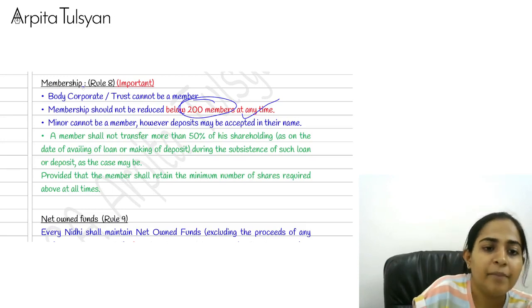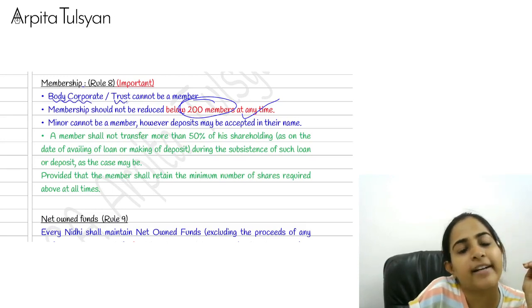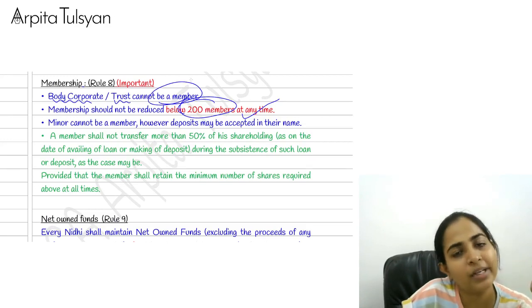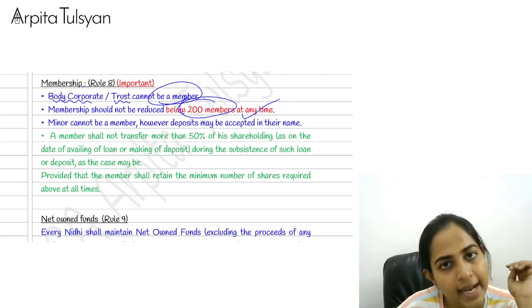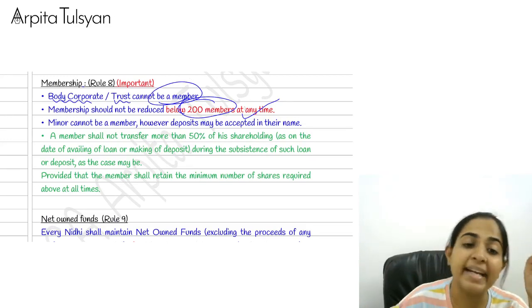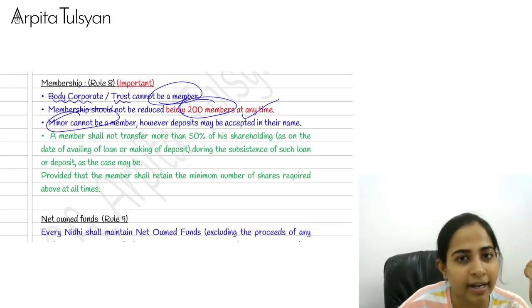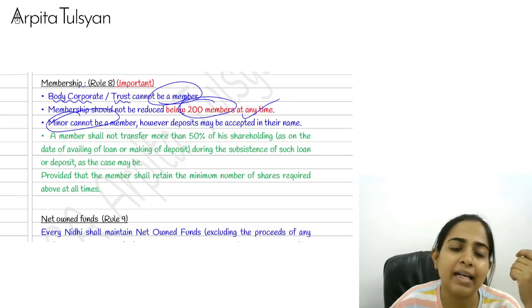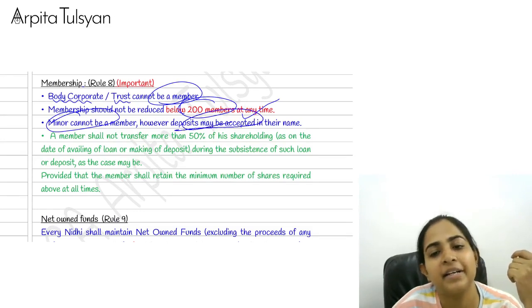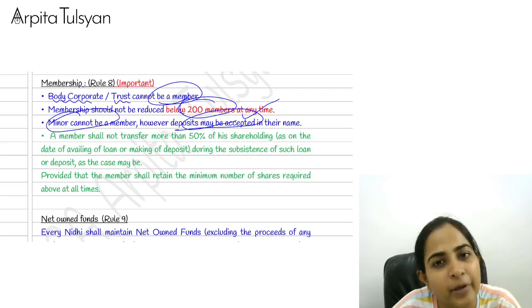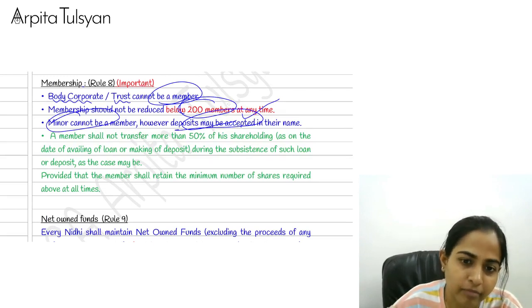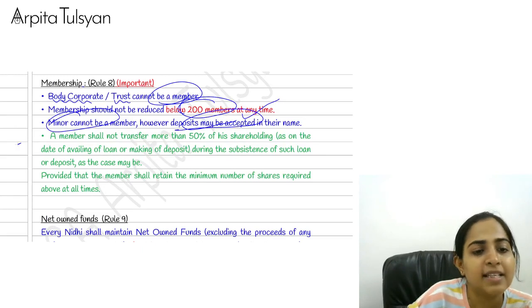Okay, now listen. Body corporate or trust, they cannot be a member. So only individuals can be a member in a Nidhi company. Minor can also not become a member because he cannot enter into a contract with the Nidhi company. But deposits can be accepted in their name. Example, father doing deposit in the name of his minor son or minor daughter. That is okay. And then this was the amendment.